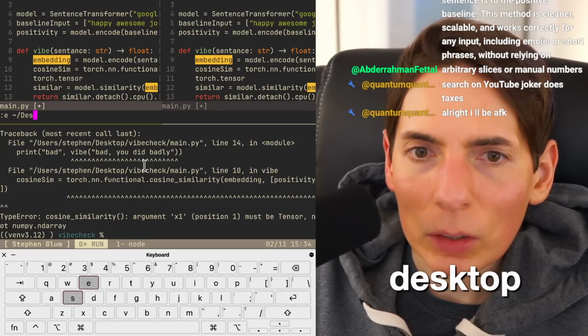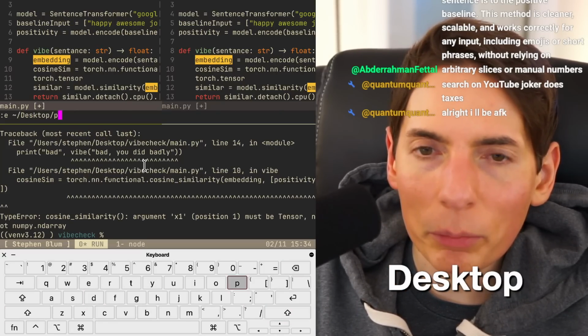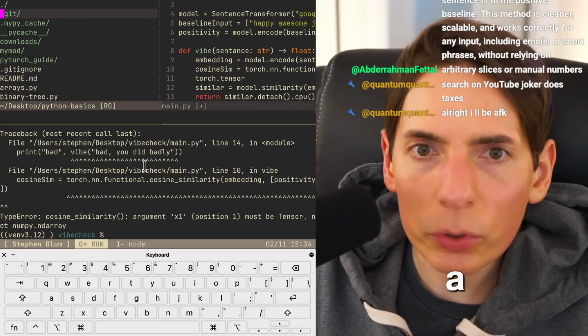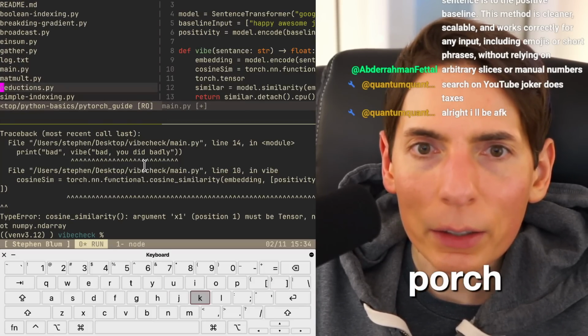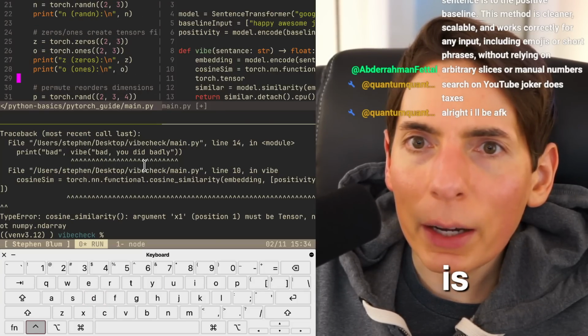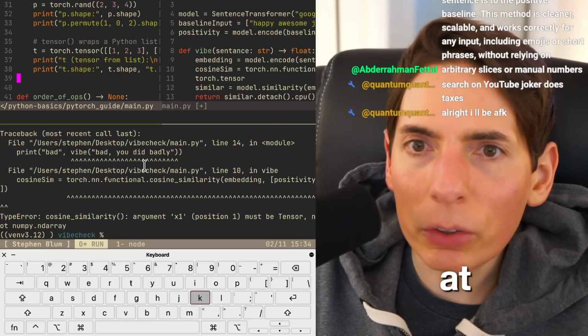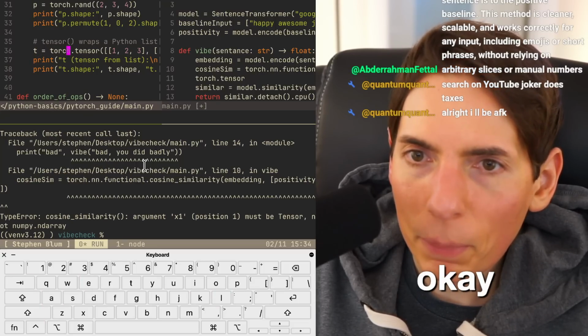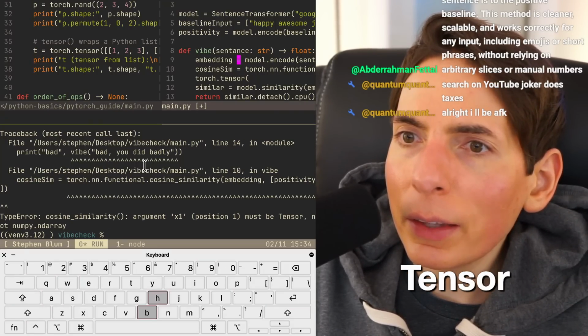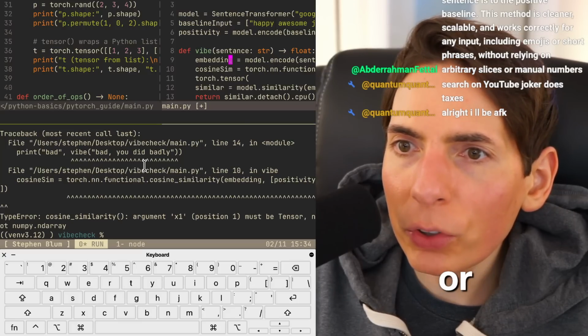Desktop. Was it Python basics? And then we've got a folder here. Torch guide, main, torch. Where is the array at? Here we go. Tensor. All right, so it was tensor. Okay. Tensor. And then was it embedding or was it this?